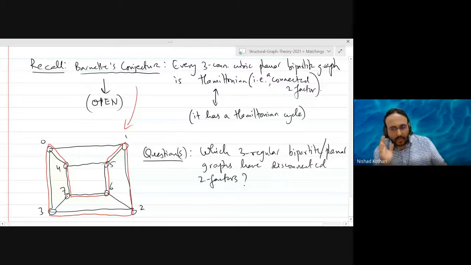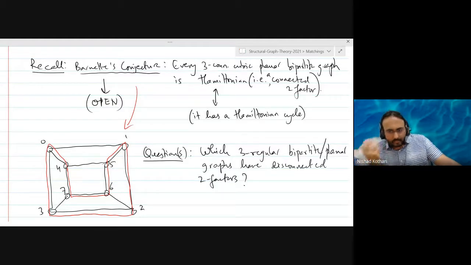We are looking at 3-regular graphs. We want the graph to have a disconnected two-factor, and if we can't solve the general problem, we are going to impose some conditions like bipartite or planar or both. I'm just posing this as a motivation for some recent research results, recent as in the last 20 years or whatever.